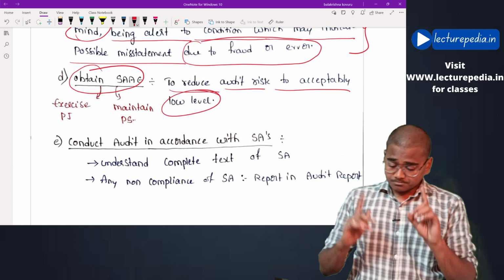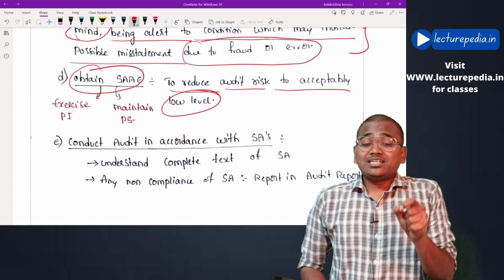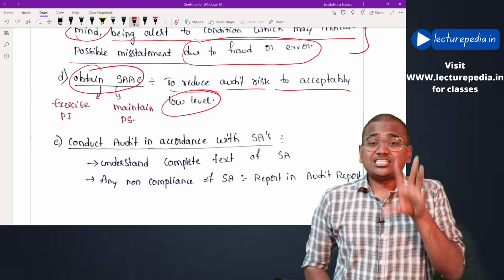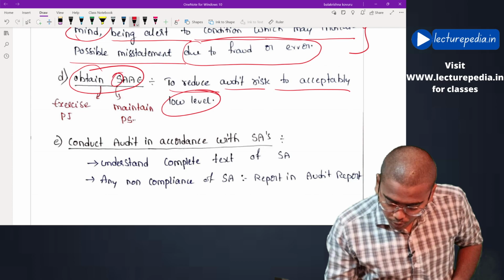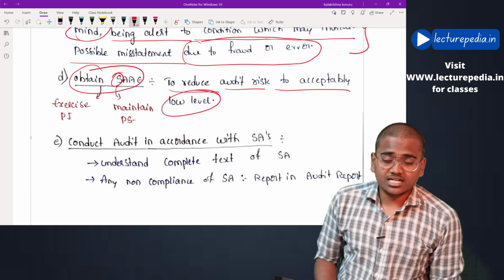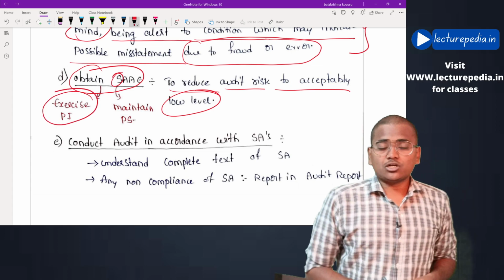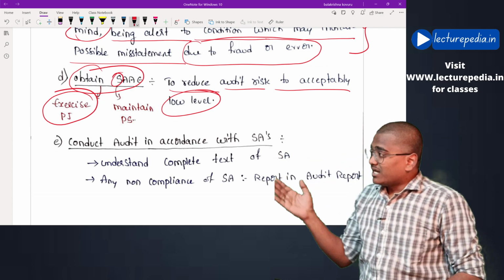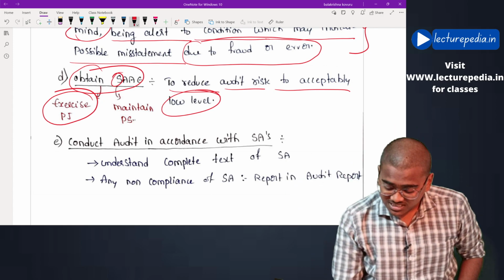Now while obtaining audit evidences, the auditor needs to utilize his professional judgment to determine whether these evidences are sufficient and appropriate or not. Once the evidences are collected, while analyzing or going through the evidences, the auditor will again use his professional skepticism.